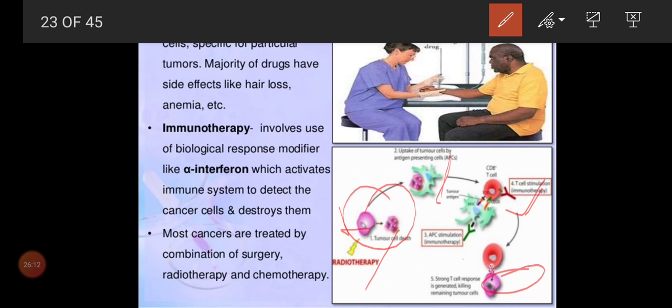So once the cells were killed, it is an antigen, an unwanted part, and it is detected by your antibodies. So antigen antibody reactions can be there, and suppose when it has entered inside the cell, we can see the cell mediated immunity also. Both will function and lead to the destruction of your cancerous cells.